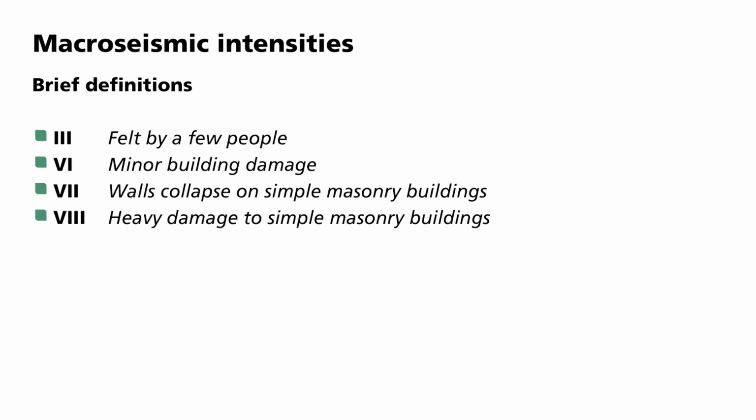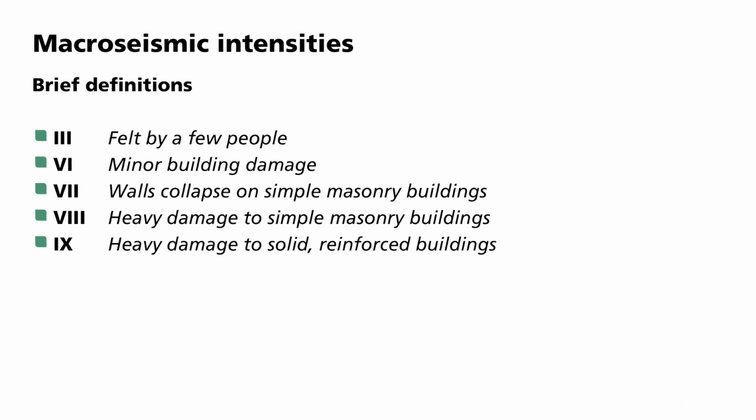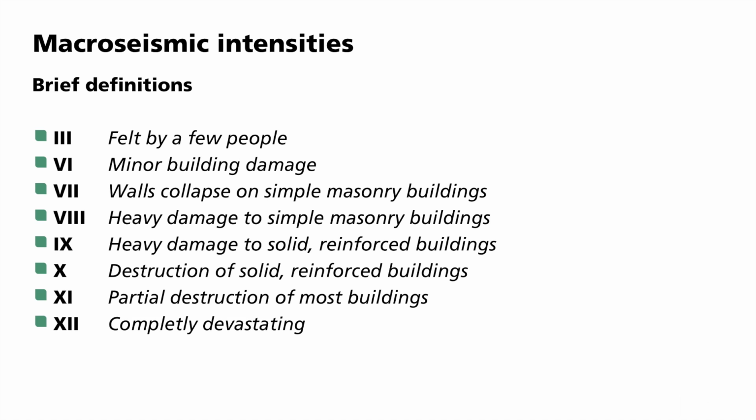Heavy damage results even for solid, reinforced structures at intensities of 9. People begin to panic. An intensity of 10 describes the destruction of a large number of well-built houses and is the largest level assigned so far since the systematic application of macroseismic intensities in the 19th century. The levels 11 and 12 describe the partial and complete destruction of almost all existing structures. In Germany, maximum intensities of 8 were reached in the past. I will now show you where and when.